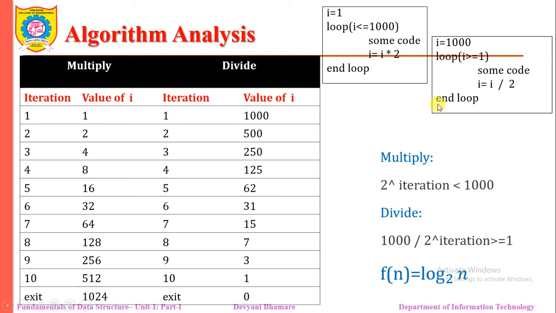If you have observed, in the multiplication, 2 raised to the iteration is compared with being less than 1000. Similarly, for this division, 1000 divided by 2 raised to the iteration is greater than or equal to 1. So based on 2 raised to the iteration, these looping statements are being executed. For such code, we have logarithmic loops. That's why this function f of n has an efficiency, or number of iterations, of log n to the base 2.